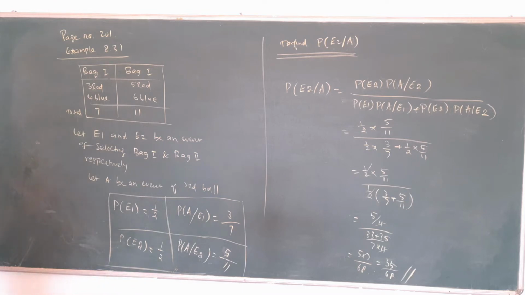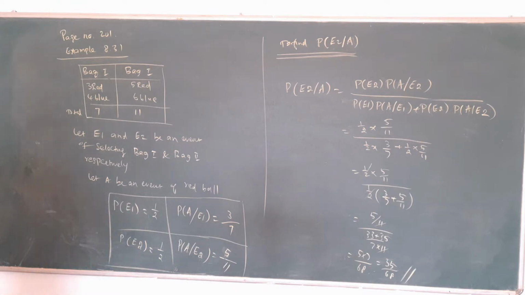Read the data clearly from the book. Then collect the data in the box. Afterwards write the formula clearly. Then substitute all the values. We get the answer 35 by 68. That is the answer. Very simple concept.